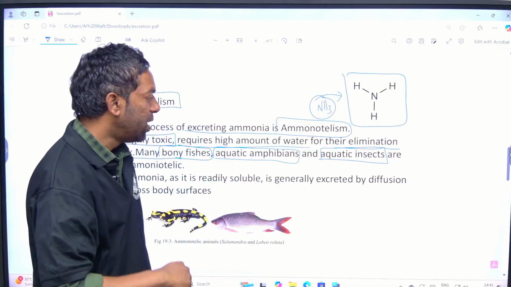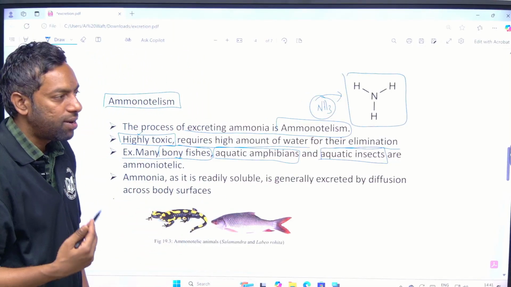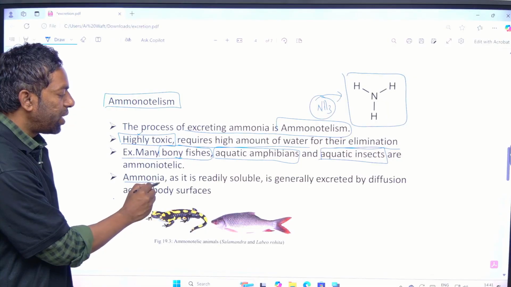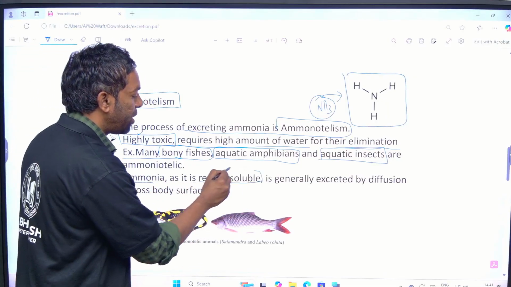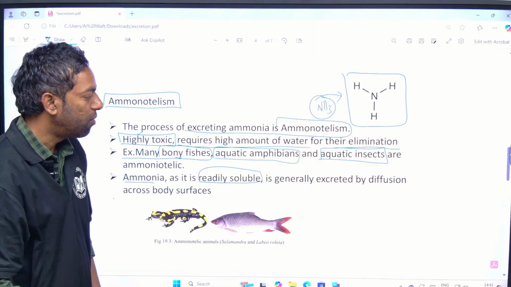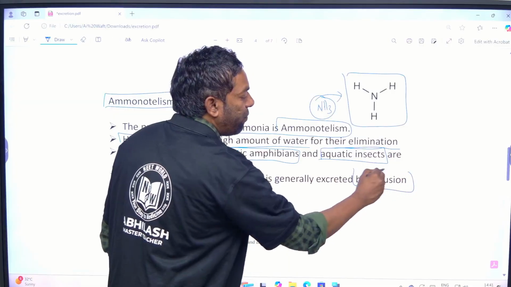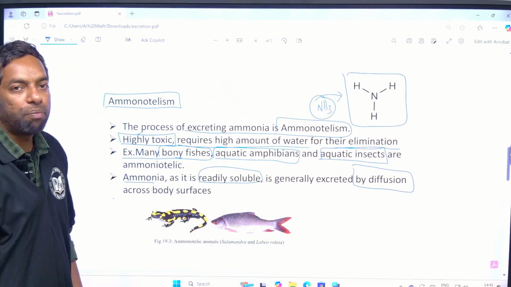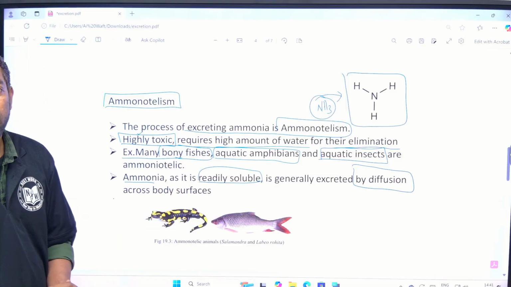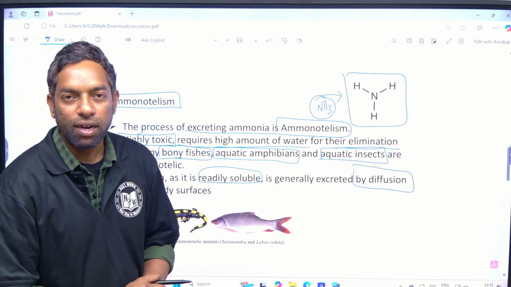They can eliminate ammonia directly, as it is readily soluble in water. They can excrete it by the process called diffusion.